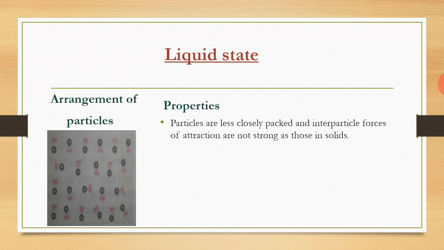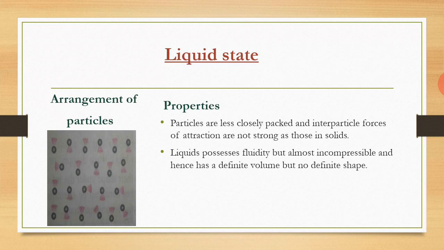Being weaker forces of attraction than in solids, liquids possess fluidity, and they are almost incompressible in nature. Therefore they have a definite volume but not a definite shape. They attain the shape of the container. Density is definitely going to be less than solids.